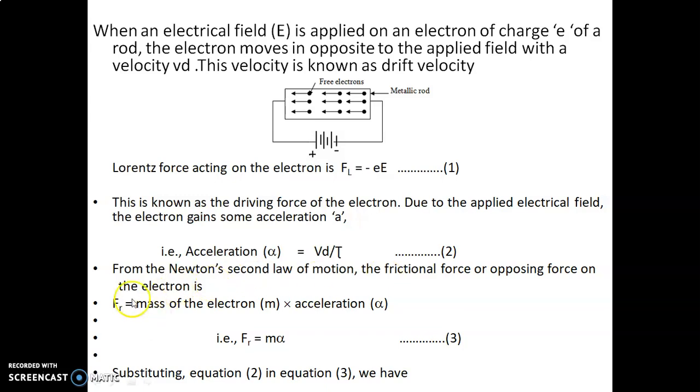So the frictional force equals mass into acceleration, Fr equals m into a. We know the expression for acceleration, that is Vd by tau. We substitute this acceleration value Vd by tau in equation number 3. As a result, the frictional force Fr equals m into Vd by tau. This is the frictional force.